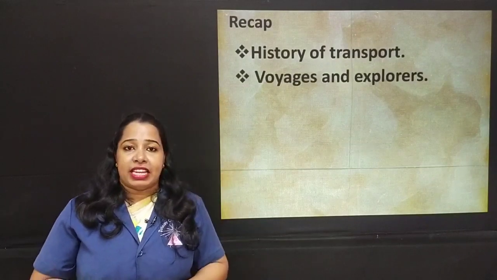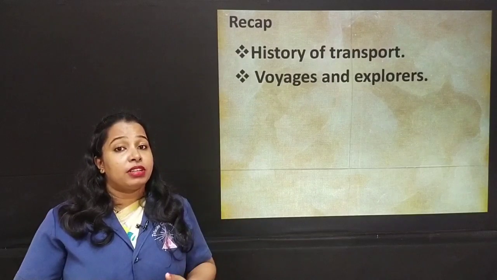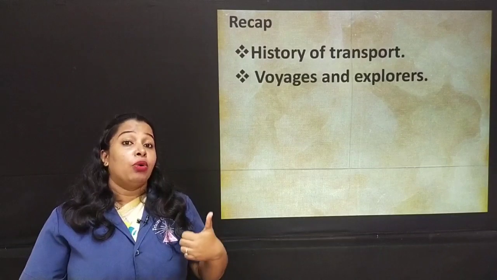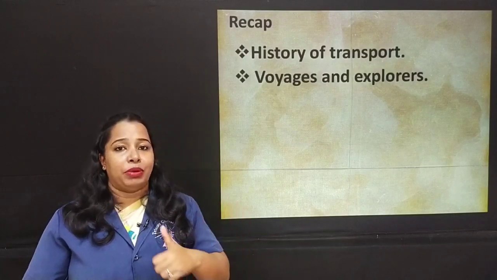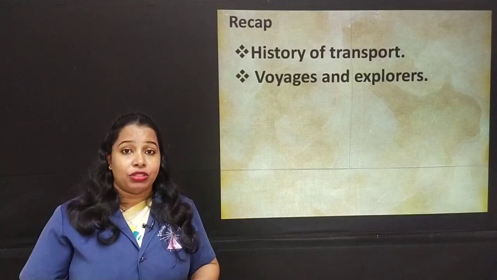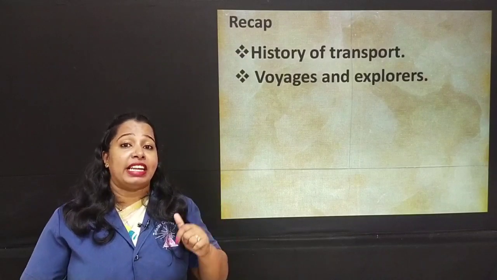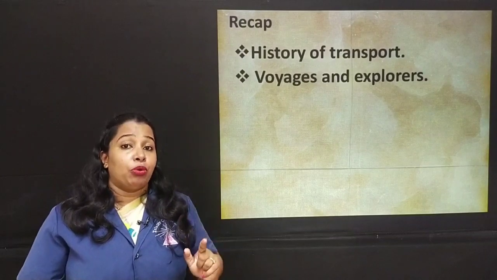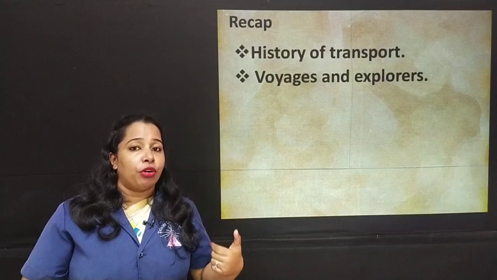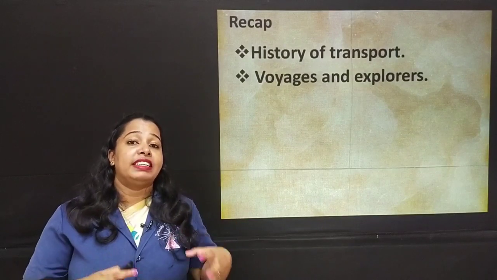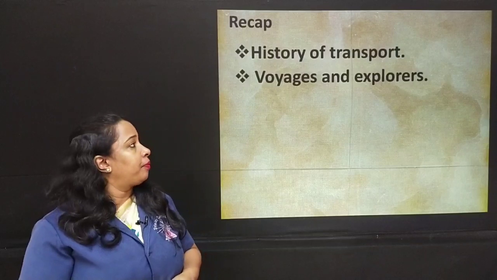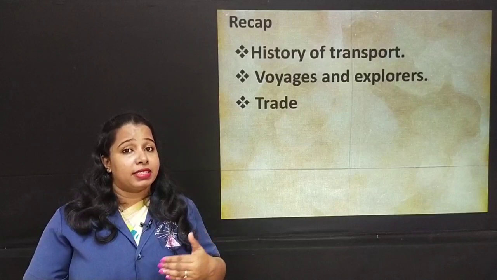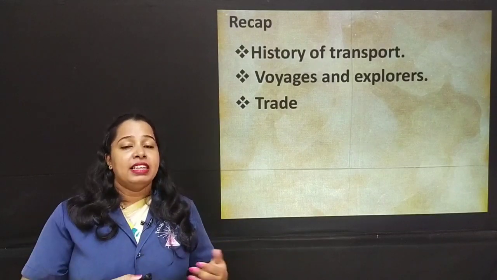We learned about voyages and explorers. Who are the famous explorers we learned? One is Christopher Columbus, the Italian explorer who discovered America and West Indies. Next one is Vasco da Gama. Vasco da Gama reached India in 1498 and he is the first explorer to travel directly from Europe to India, and he found the trade route to India. We learned about trade. We learned about the barter system. Barter system means exchange of goods and services.